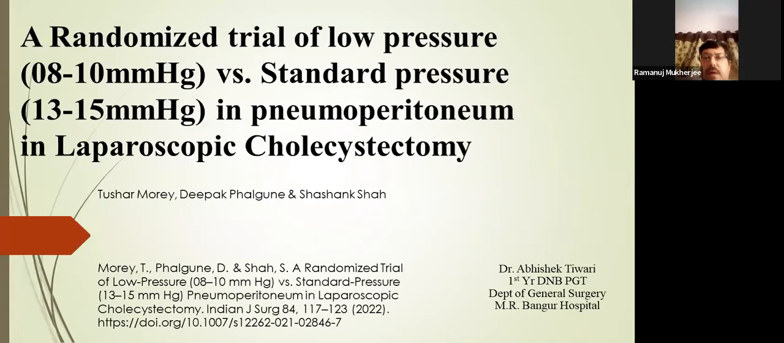Right. Now, you have said about a randomized trial of pressure control versus standard pneumoperitoneum in laparoscopic cholecystectomy. I think the name suggests that this is a type of randomized trial. Okay. Now, in the case of a randomized trial, can you tell me when a randomized trial is done?